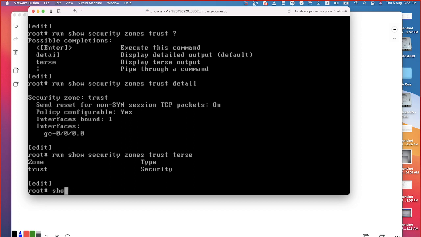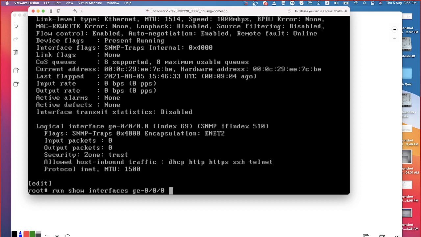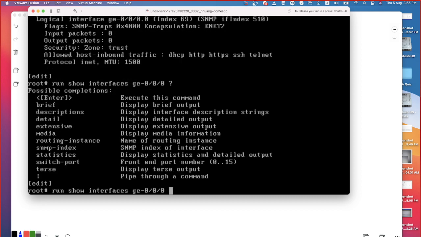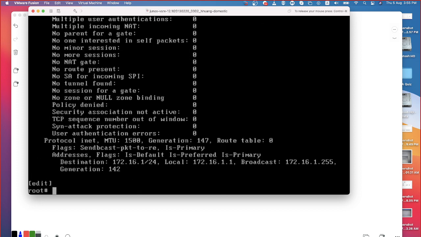Say for example, let's say run show interface ge-0/0/0. I can give this command, right? Along with that, I also have so many keywords associated with it. Can you see the details, descriptions? Can you see extensive? It's a really extensive set of information you can get.